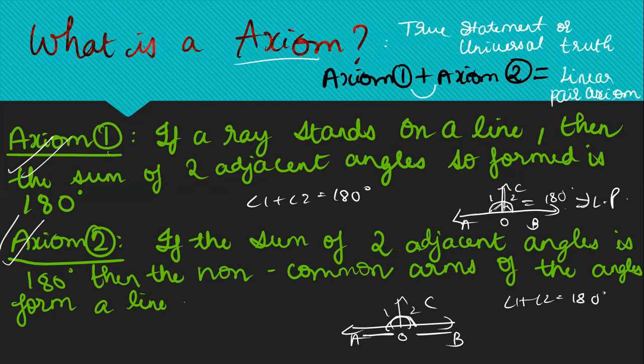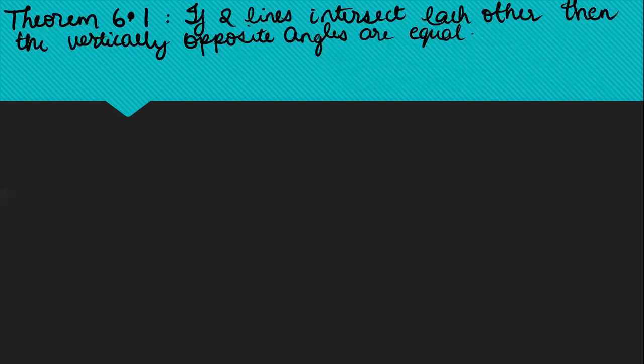By the way, we do not have only axiom 1 and 2 here. We'll further be learning more axioms, and after this, we'll be learning theorems as well. So I'm just teaching you 2 axioms and 1 theorem in this session, which is required for exercise 6.1. After we finish exercise 6.1 and 6.2, we'll be learning many more axioms and theorems as well. Okay, cool. So let's start with theorem 6.1.